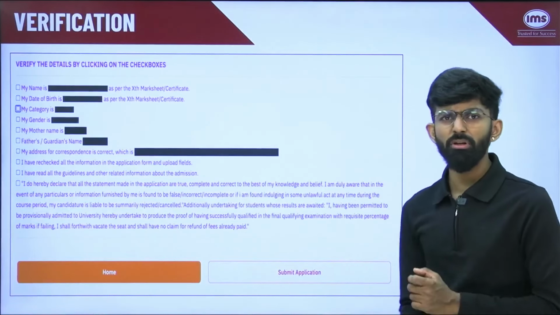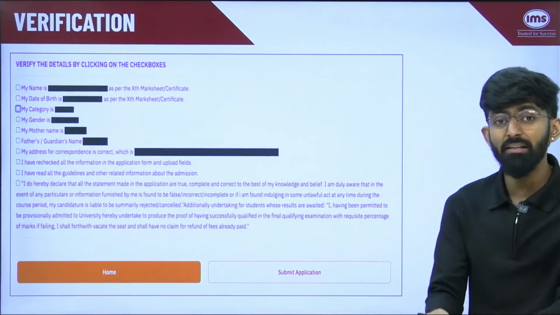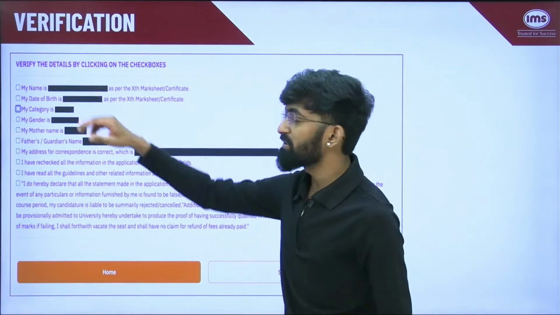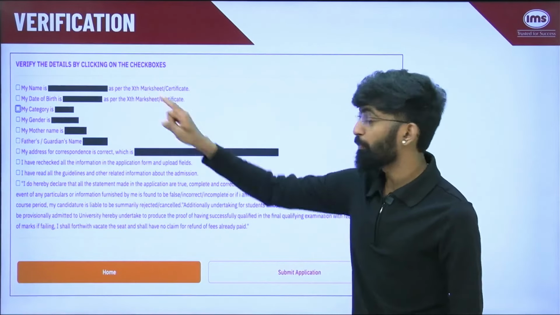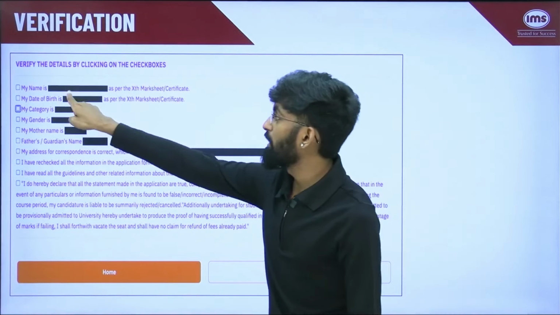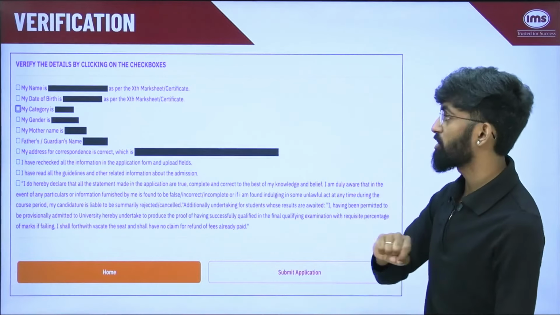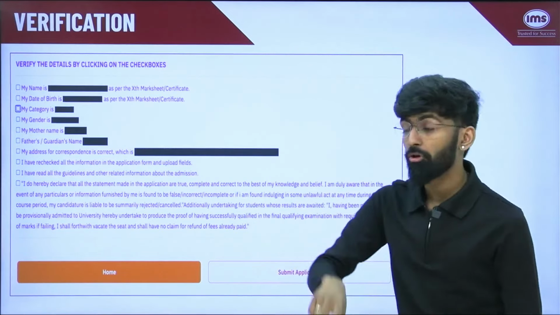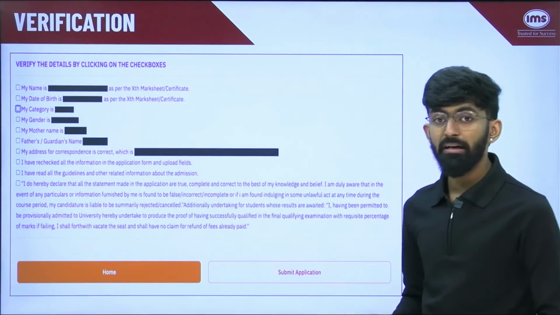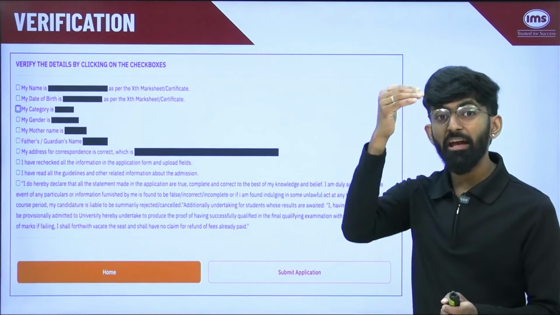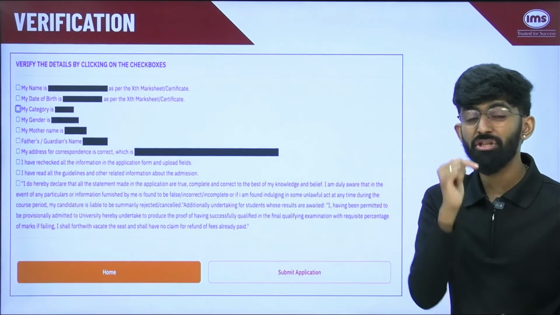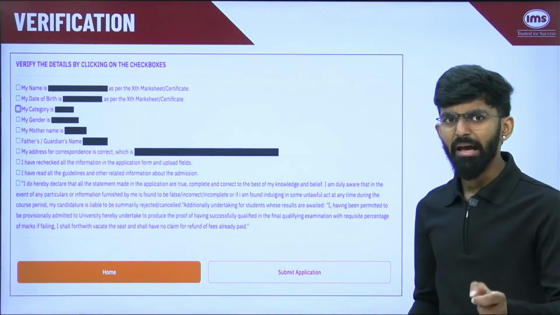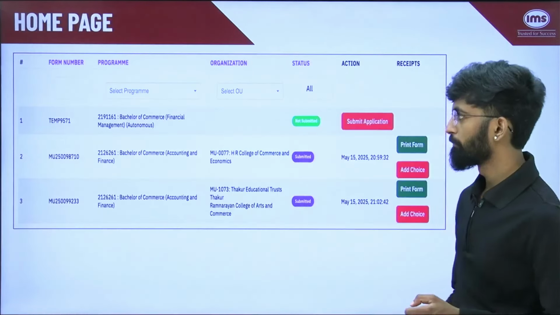Then you will be taken to this verification. This is the final step of verification before applying to any particular program. Here you can see your name. Again, it should be as per your 10th mark sheet, your date of birth as per the 10th mark sheet or certificate, your category, your gender, your mother's name, your father's name, as well as your address. Once you agree that every single thing and information is correct, click on all of the radio buttons and then you can click on submit application.